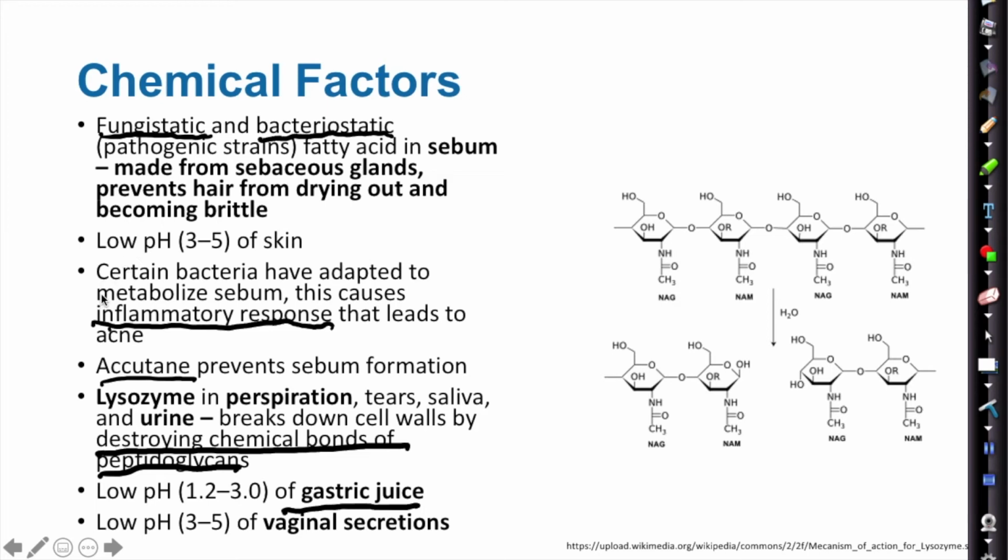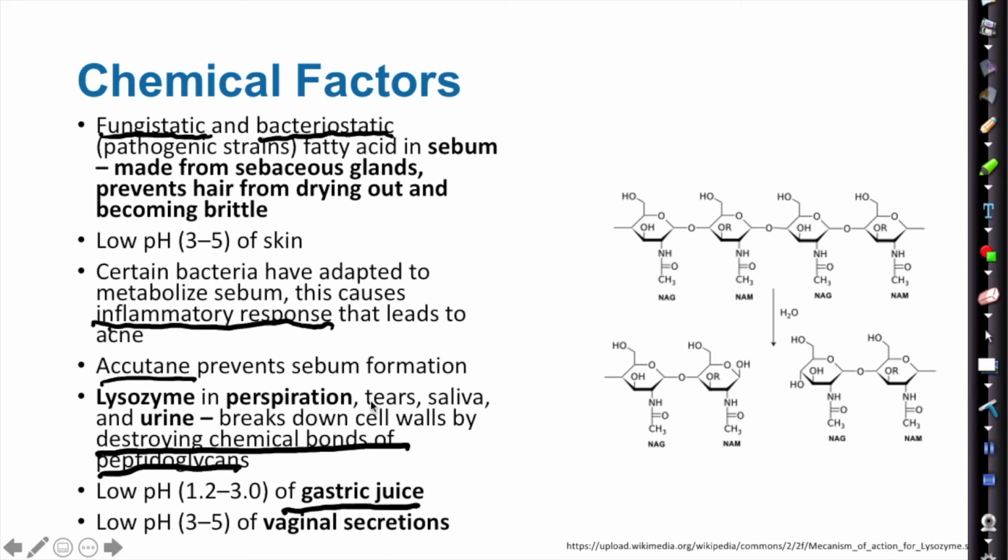Bacteria have adapted, of course, to these evolutionary trends that we have, and they metabolize that fatty acid sebum, and that then causes an inflammatory response that leads to what we know as acne. Because these bacteria have evolutionary mutations that allow them to metabolize that fatty acid of sebum, they then cause us to have an inflammatory response because the protective layer is being lost, and that causes acne to show up. Accutane, the acne medication, prevents sebum formation so that that particular type of bacteria cannot metabolize sebum. So then you have less inflammation and less acne.